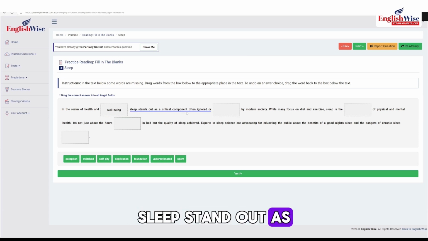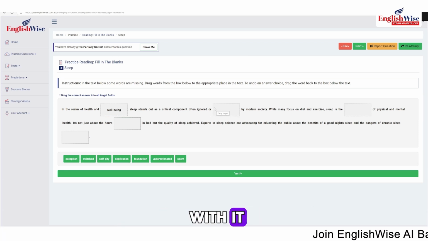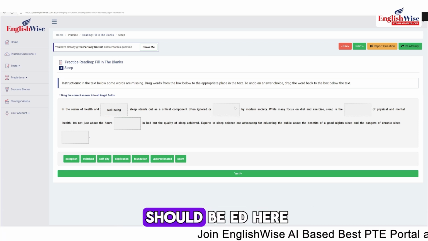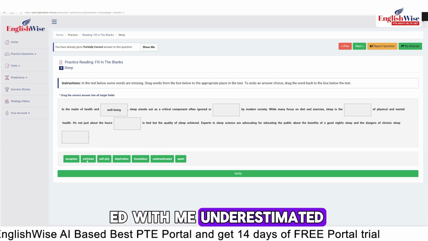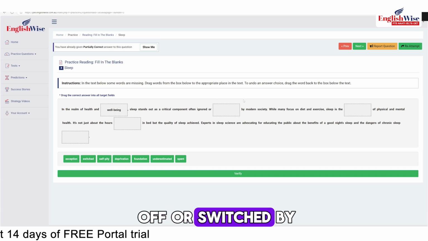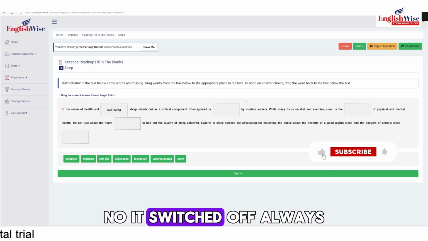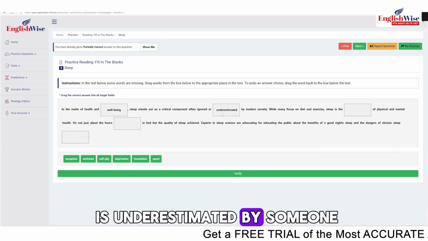Sleep stands out as a critical component, often ignored or dash. "Also" has family words with it. So the -ed form should be here. So I got two -ed words with me: underestimated and switched. If you see, switched off or switched by modern society? No, it's switched off always. So the only thing is underestimated by someone.